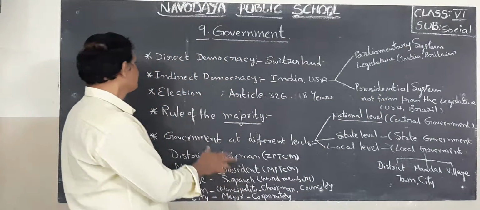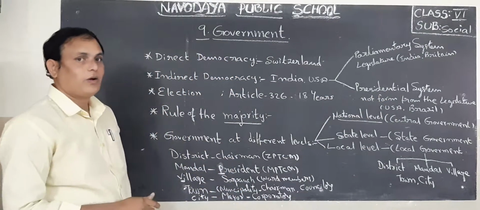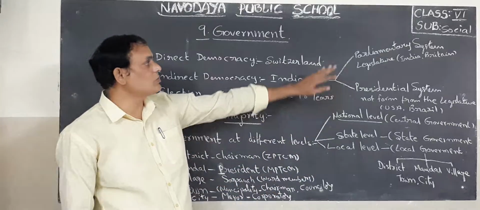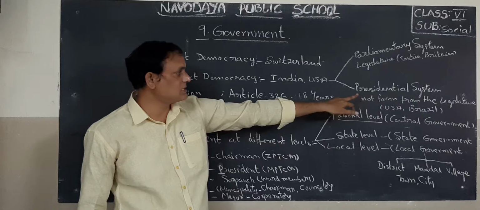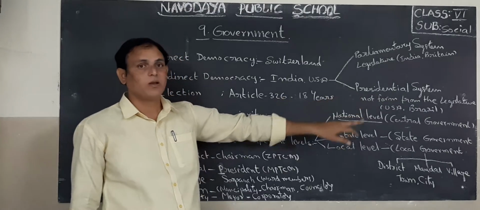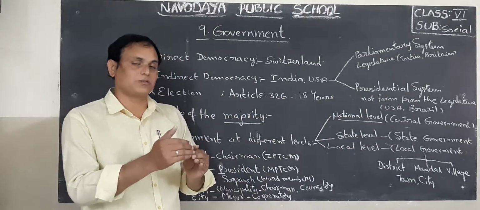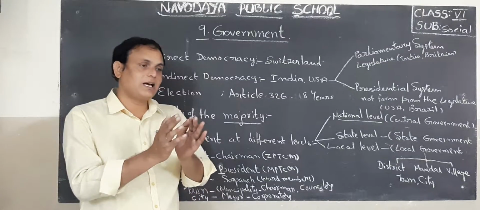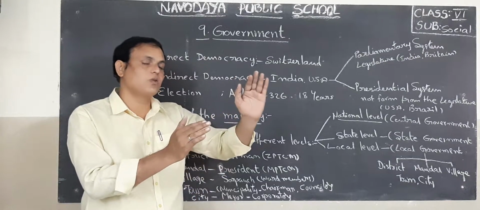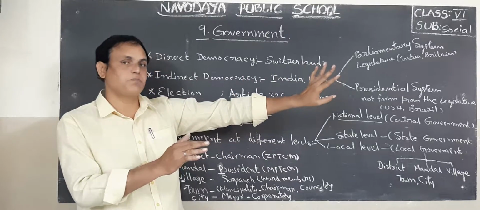Next, children, elections. So who will go to parliament in the parliamentary system and the presidential system? The representatives elected by the people. Okay, children. The representatives will go to the parliament as MPs.